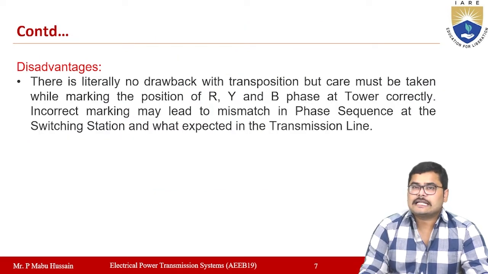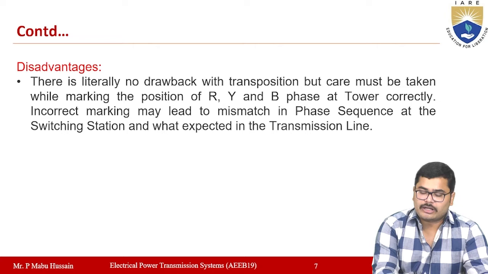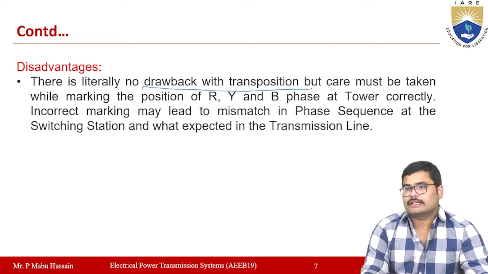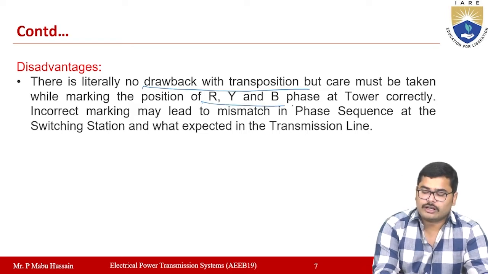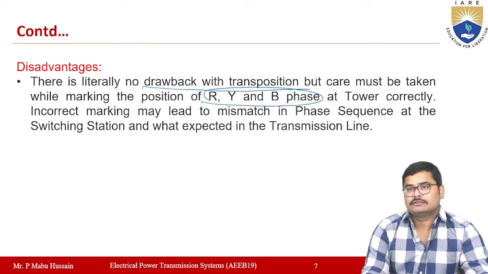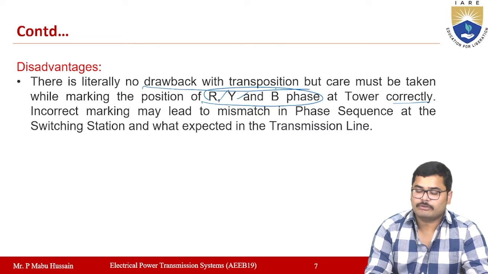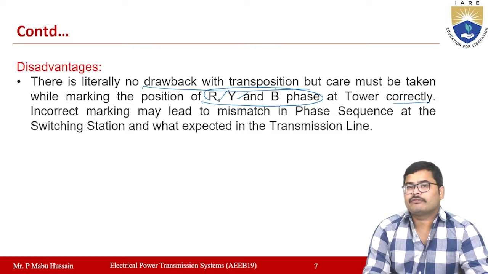So then what is the disadvantage of transposition of conductors? If you observe, literally there is no drawback with the transposition of conductors. But some care must be taken while marking the positions of your R, Y, B phases at the tower correctly. While marking the R, Y, B phase sequence, you must be very careful.